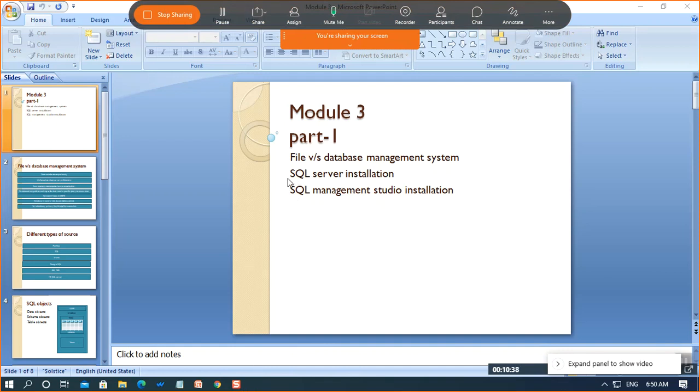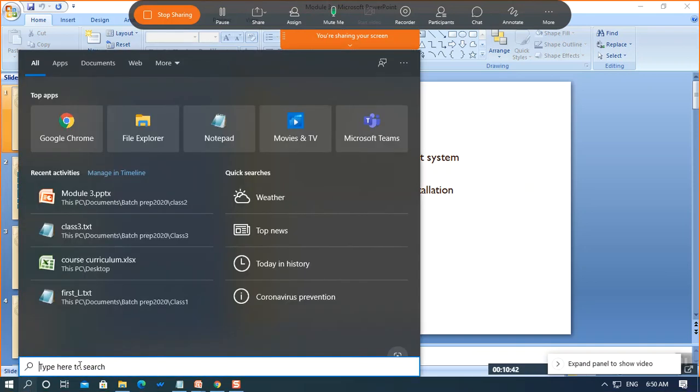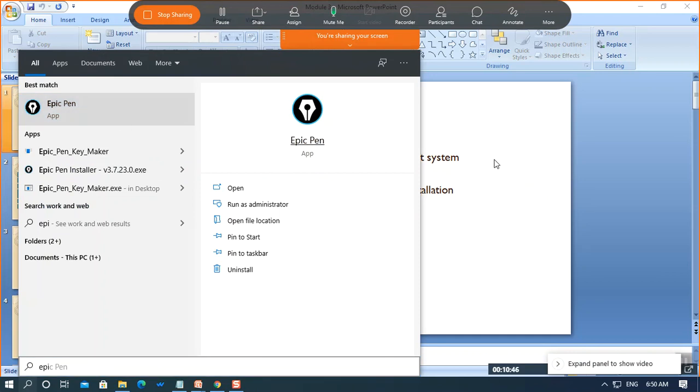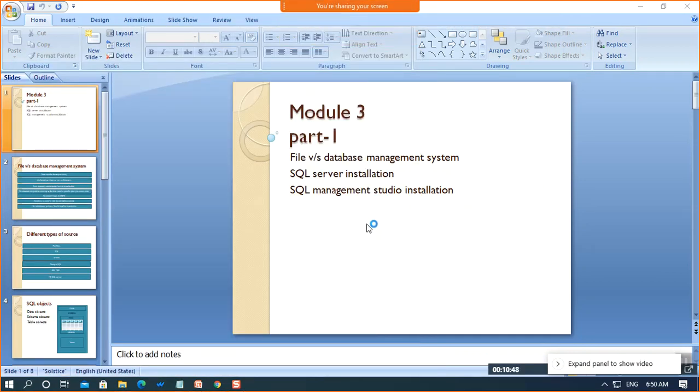Basically SQL comes with two parts. One is the backend and the other one is the front end. The SQL Server acts as the backend. What does backend mean? It provides memory allocation to the code which we will run on the front end.